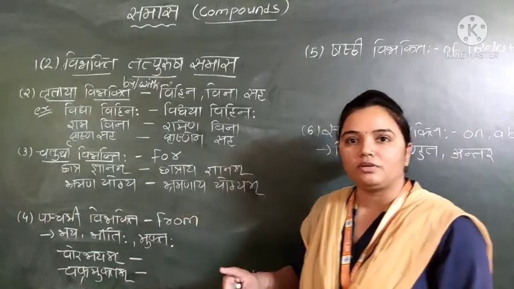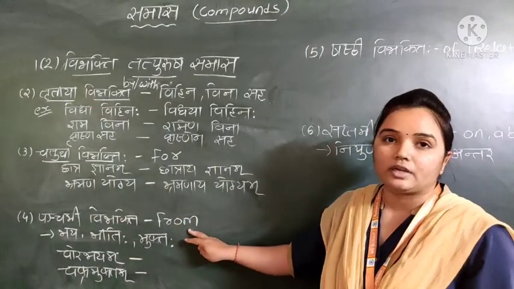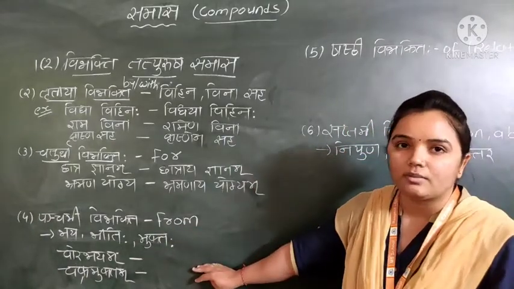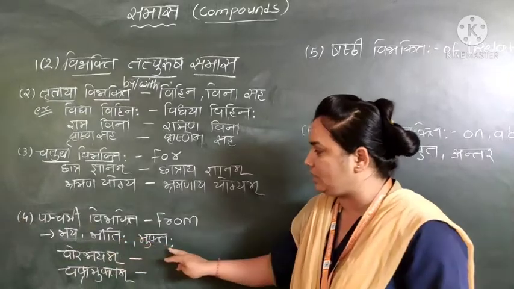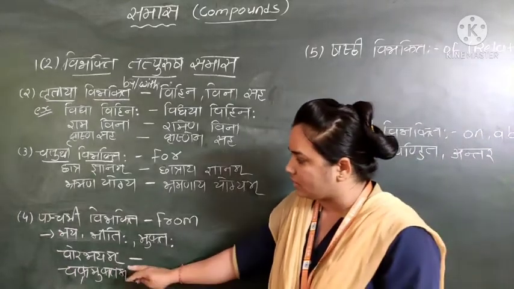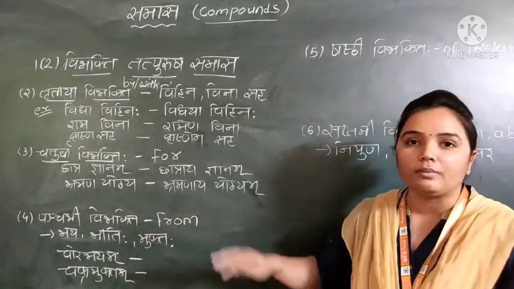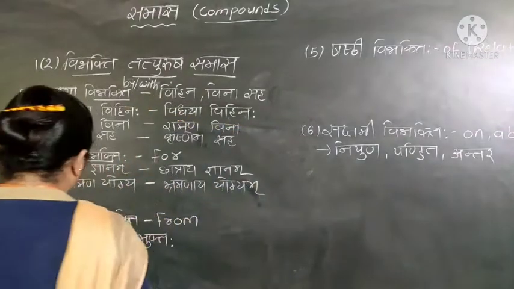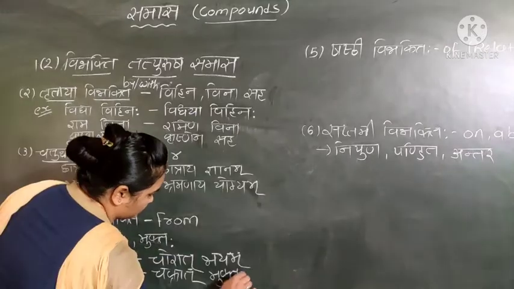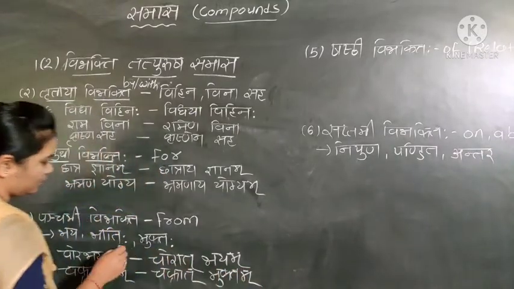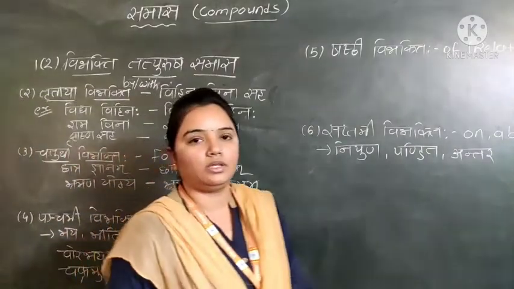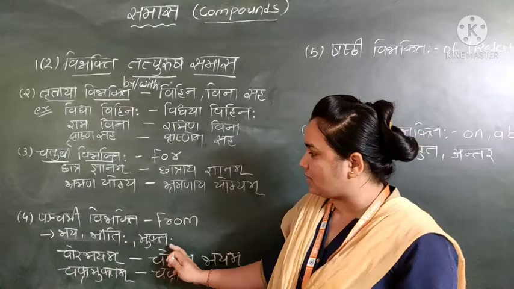Now the Panchami Vibhakti: in English we use the word from. Here, same like that, words like Bhaya, Bhiti, Mukta will be given in the Uttar Pad. The examples are Chor Bhayam, whose Vigraha is Chorat Bhayam, and Shardul Bhiti, Shardulat Bhiti.